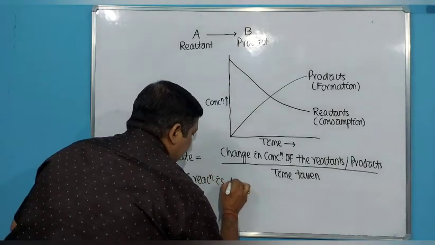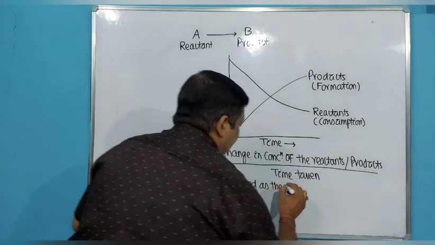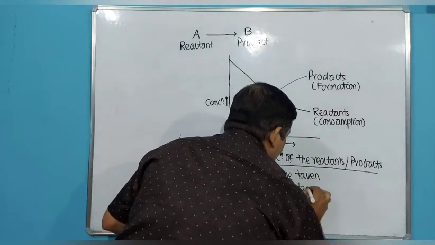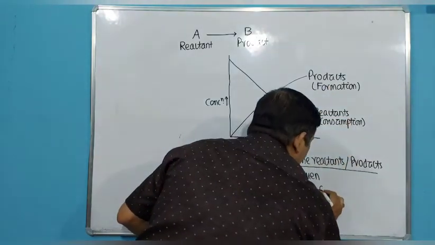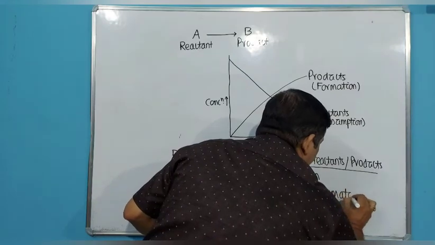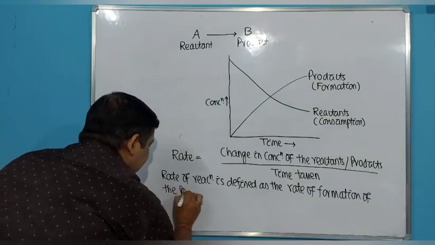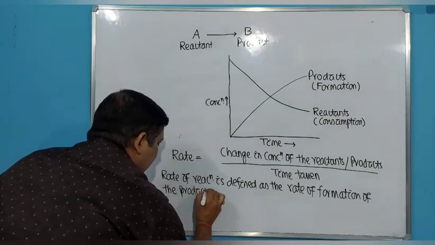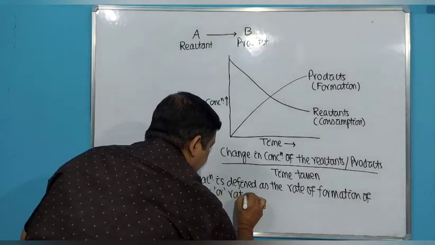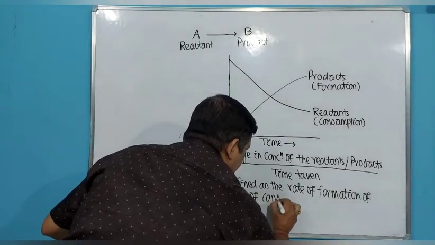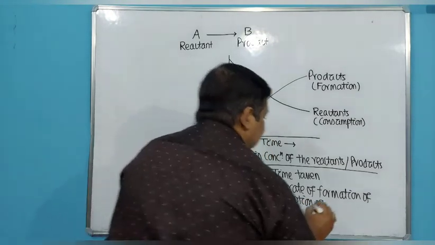is defined as the rate of formation of the products, that means change in concentration of the product divided by time, or the rate of consumption of the reactant.